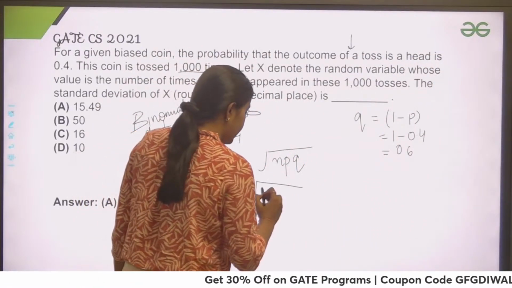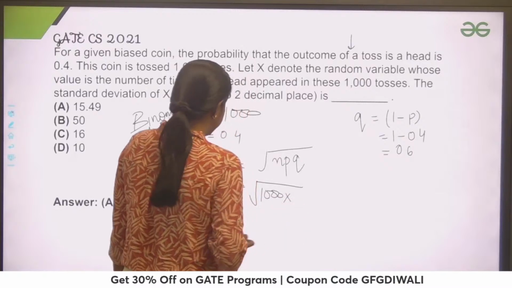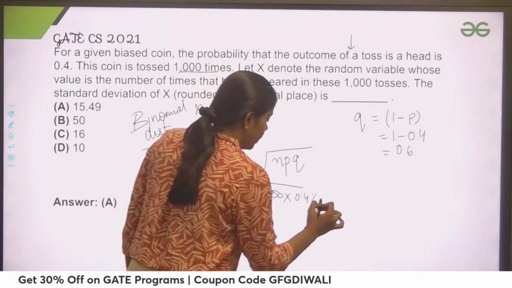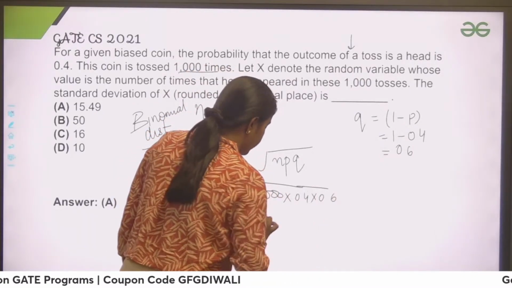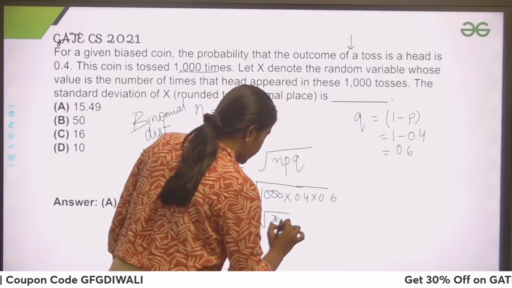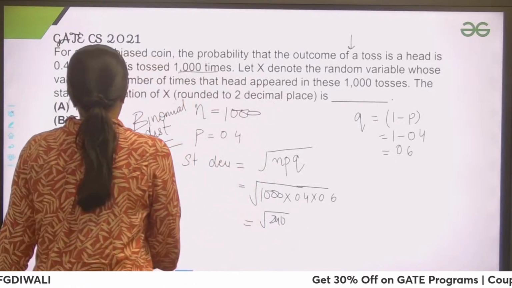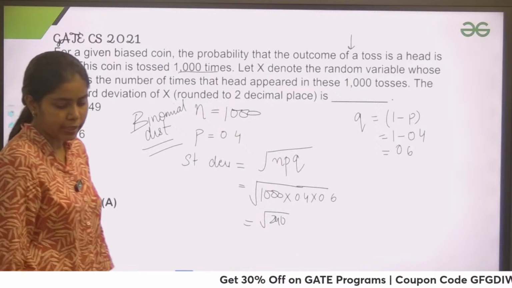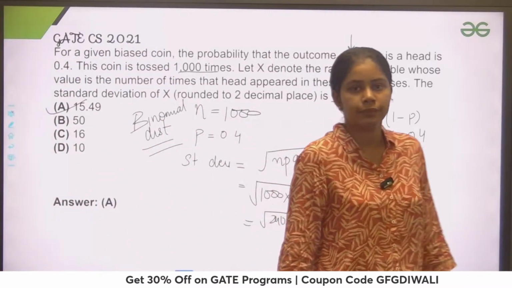Now you can find this. N is 1,000, P is 0.4, Q is 0.6. On solving, you would get the square root of 240. The square root of 240 is 15.49. So option A is correct. Simple question.